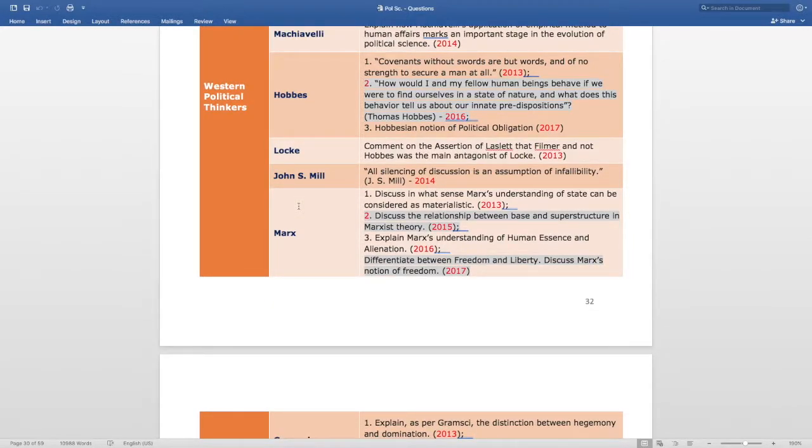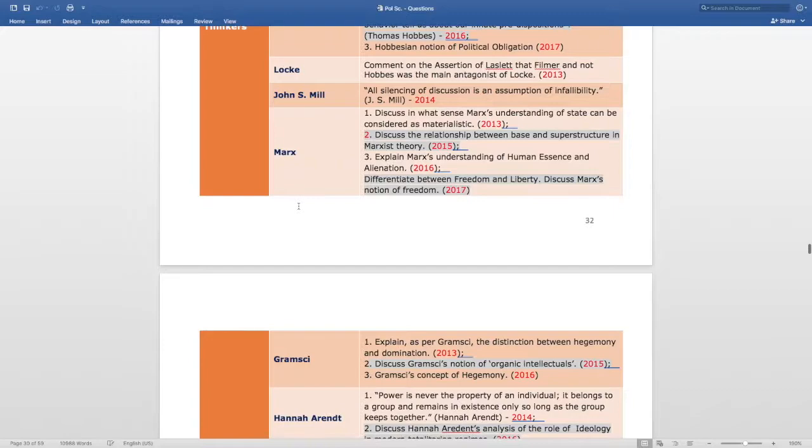The next subtopic is Locke. The question is, comment on the assertion of Laslett that Filmer and not Hobbes was the main antagonist of Locke. This question is asked in 2013. The next subtopic is John Stuart Mill. The question is, all silencing of discussion is an assumption of infallibility. John Stuart Mill. This question is asked in 2014.